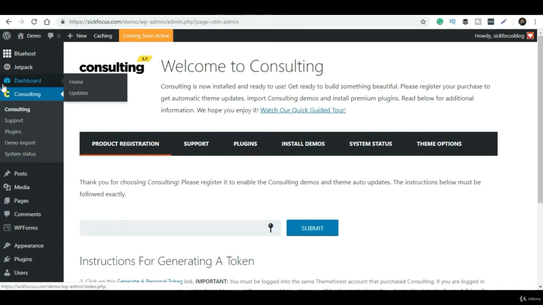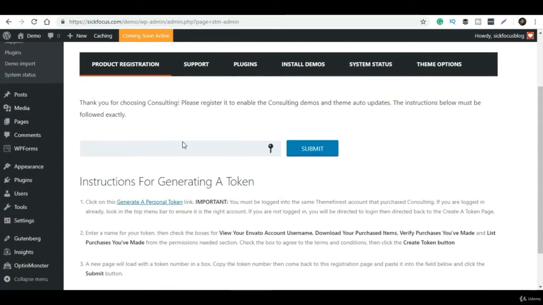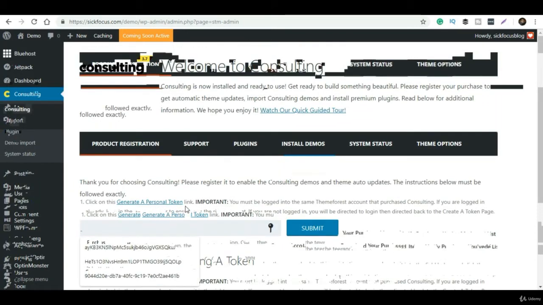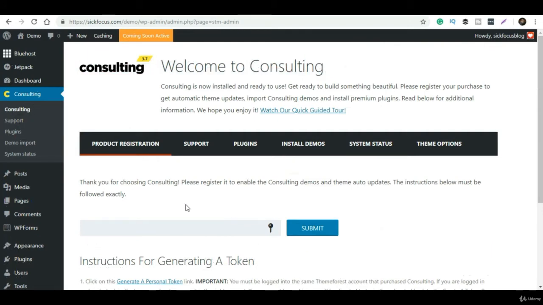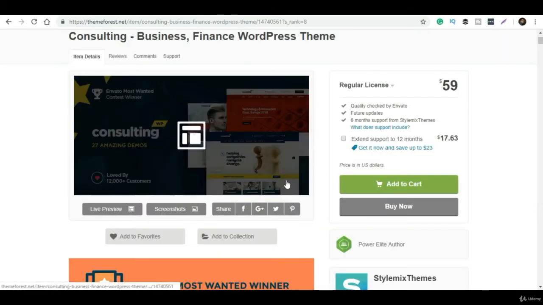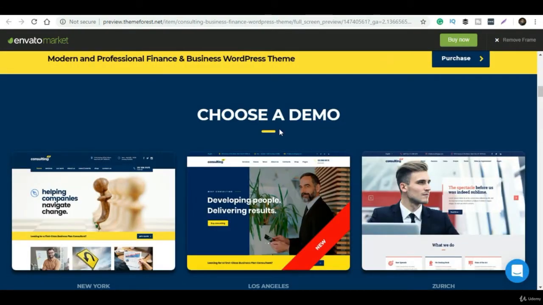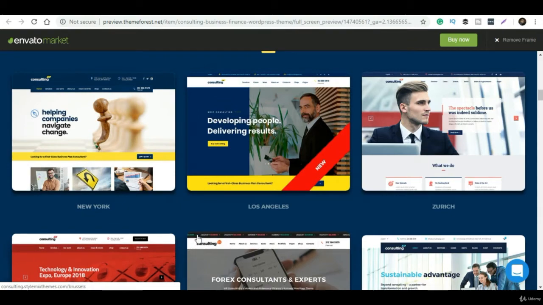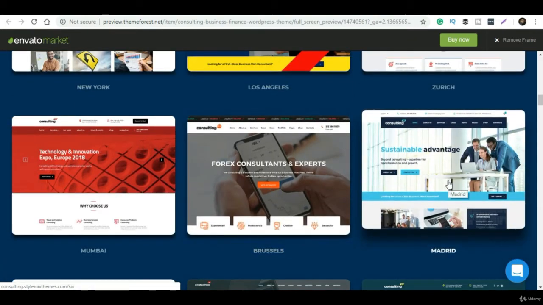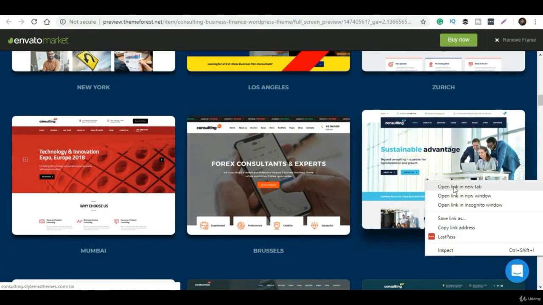In this theme, we have seen a lot of demos, right? You can choose any of the demos, and you have the option to install any of them. You can use any of the layouts and designs given in the demo. So for this particular tutorial, I'll be going with the intro demo. It looks pretty cool. Anyway, you can install any of the demos, it is totally up to you.